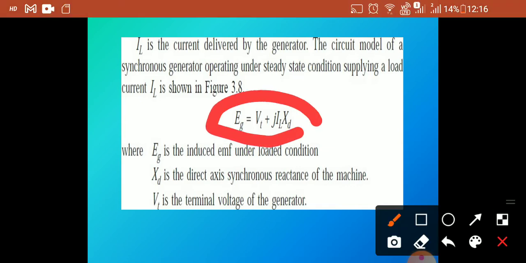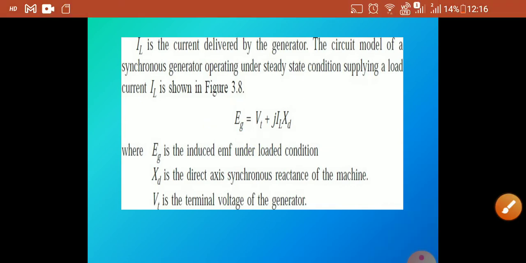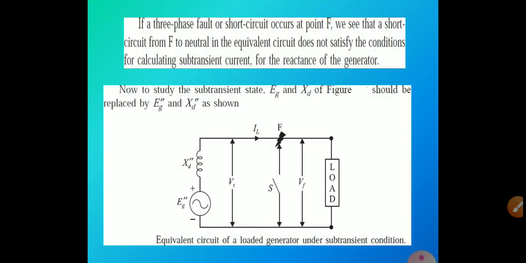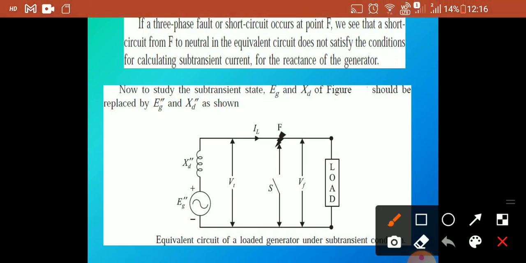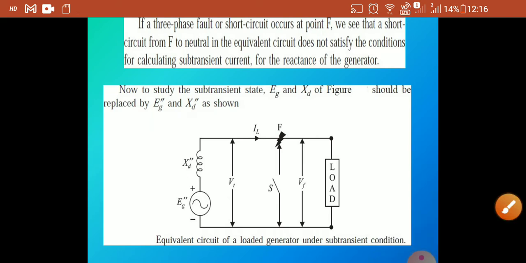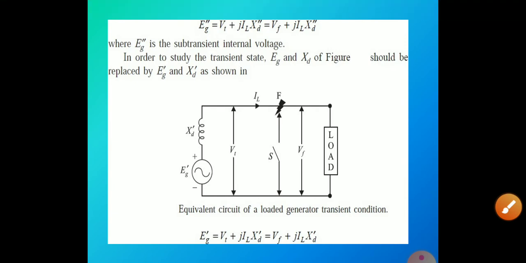This is the general equation, where VT is the terminal voltage, IL is the current delivered by the generator, and XD is the direct axis synchronous reactance of the machine. This one is the equivalent circuit for a loaded generator under subtransient conditions, so all the values are denoted in terms of double dash.